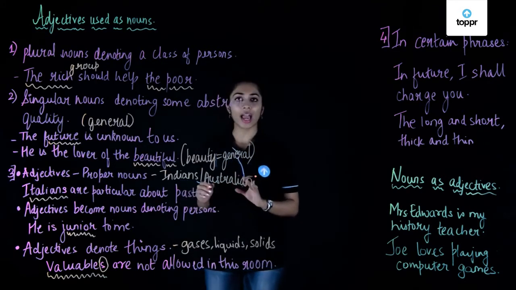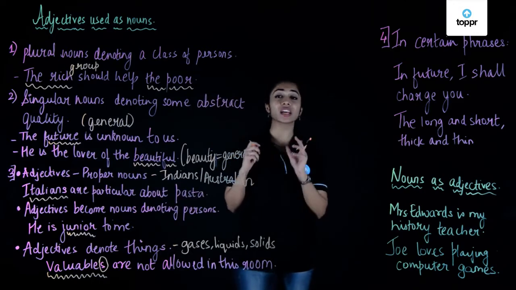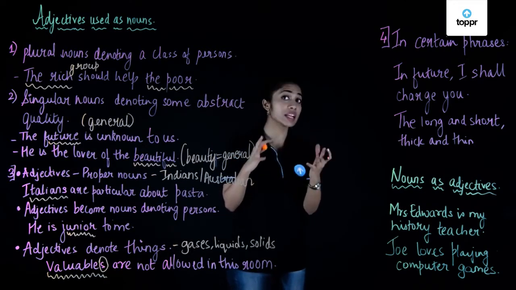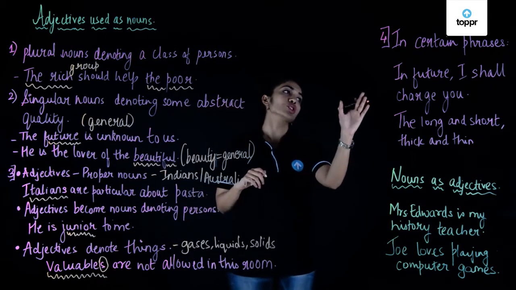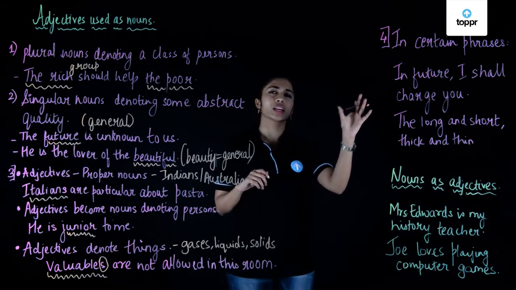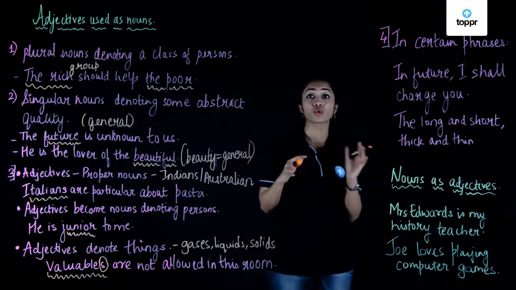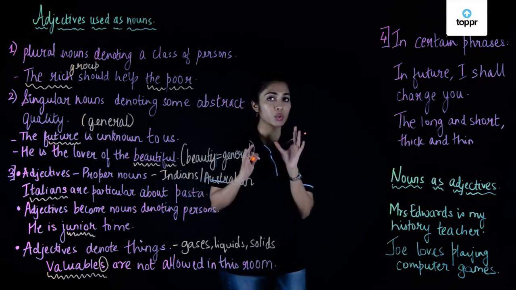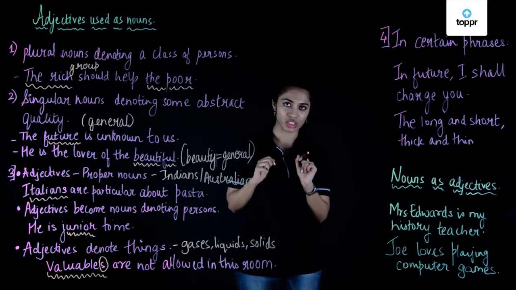Okay, let's look at our fourth rule. The fourth rule is adjectives are used as nouns when they are used in certain phrases. Let's look at the first example sentence. In future, I shall charge you. So there are certain phrases like the long and short of it, through thick and thin. When we use these phrases in sentences, they actually are used as nouns and not as adjectives.